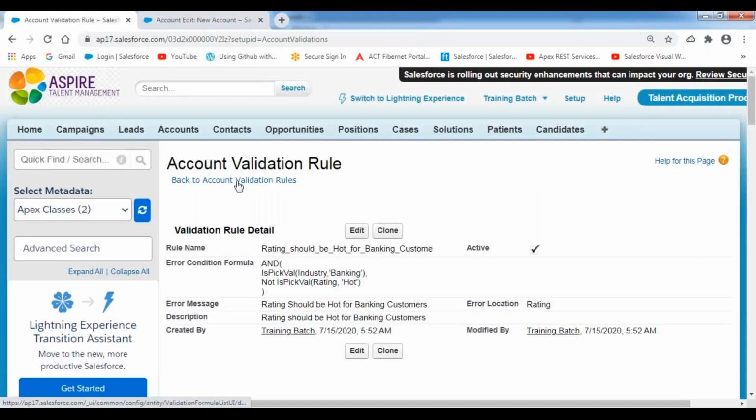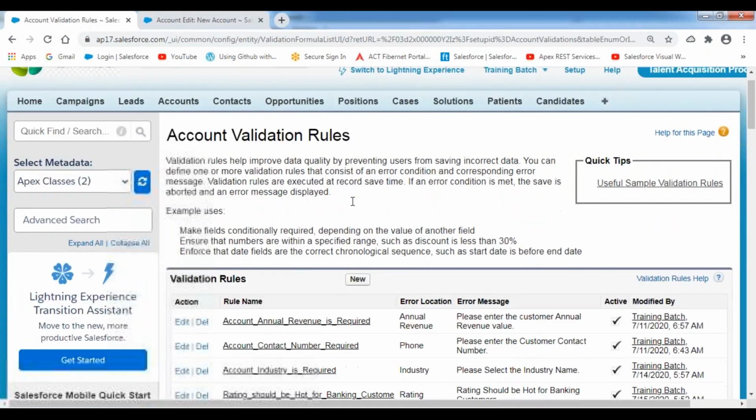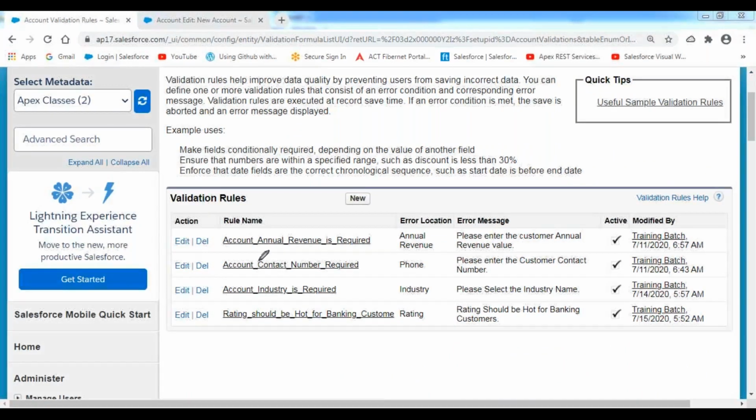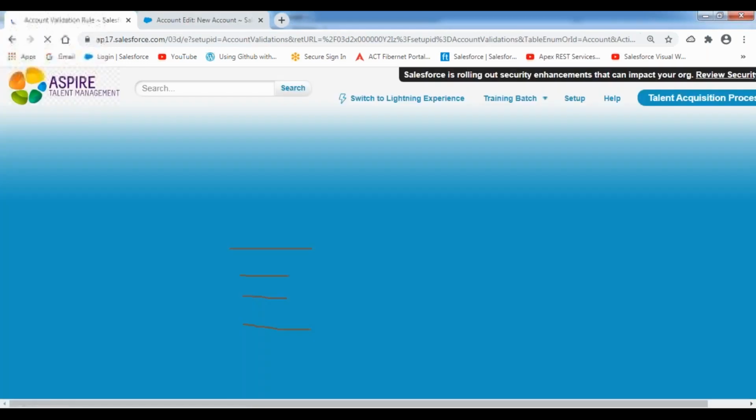I'm preparing a new validation rule. As of now, how many validation rules have I created on my account object? 1, 2, 3, and 4. Four validation rules I have created in the account object. An object can have a maximum of 100 active validation rules in the free developer edition. In the unlimited edition, it can have a maximum of 500 active validation rules. This is the limitation. So I'm creating the 5th one on my object.